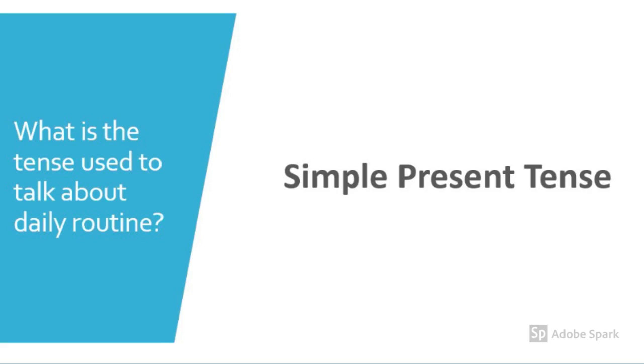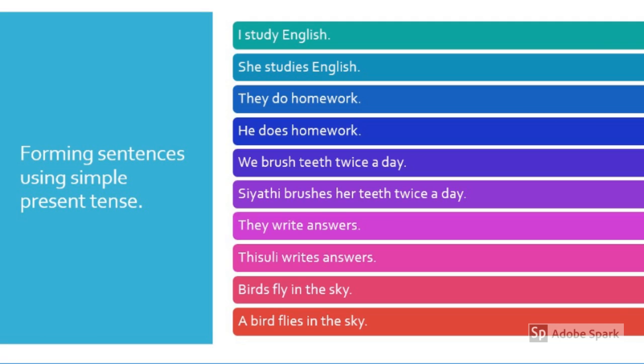What is the tense we used to talk about daily routine and for the other examples? It's simple present tense. Now let's go through some more examples to understand simple present tense. I study English. She studies English. They do homework. He does homework. We brush teeth twice a day.